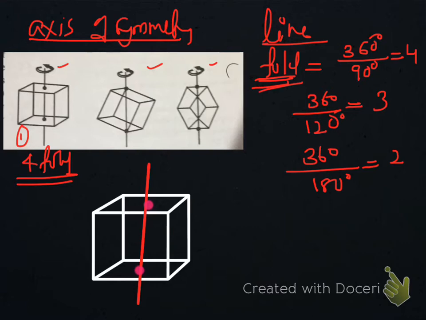We are numbering left face as 1, back face as 2, right face as 3 and front face as 4.